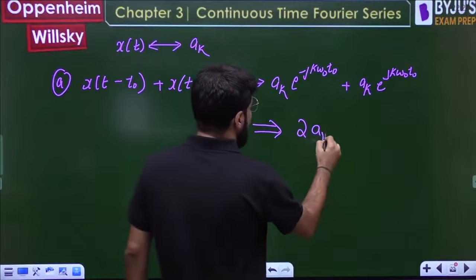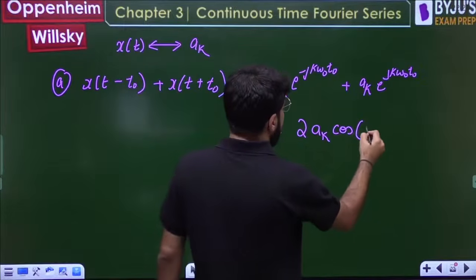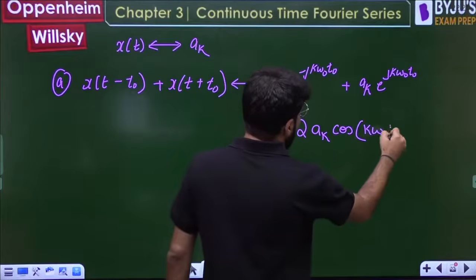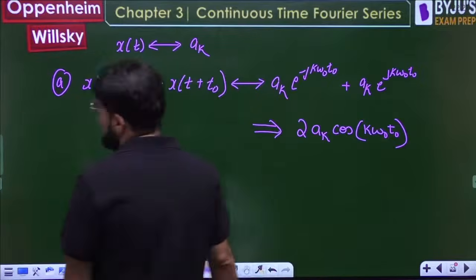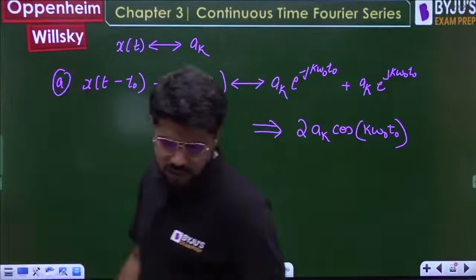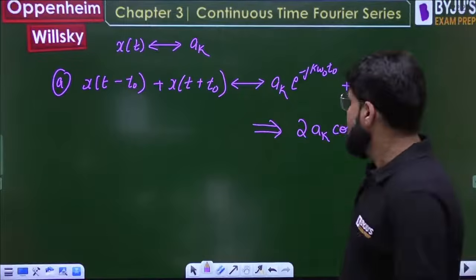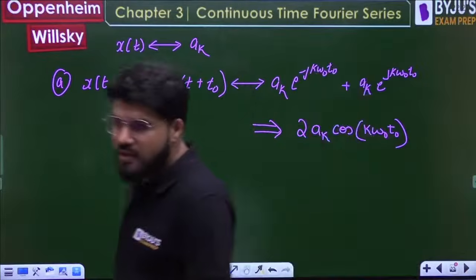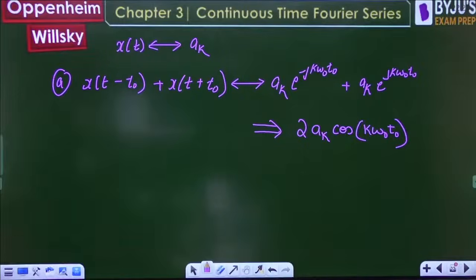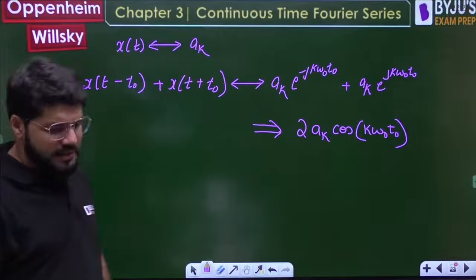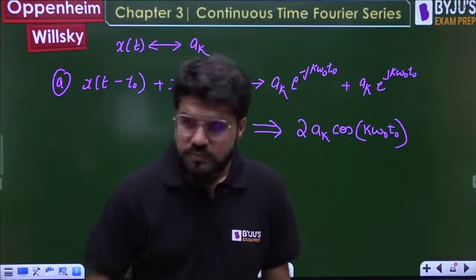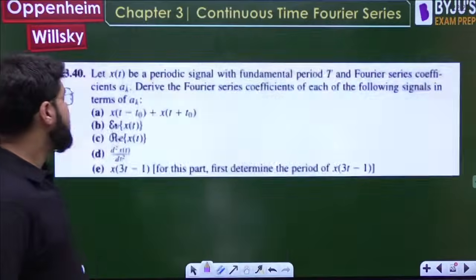So 2 ak cos theta, where theta is equal to k omega naught t naught. So the answer is 2 ak cos k omega naught t naught. That is known as part A.